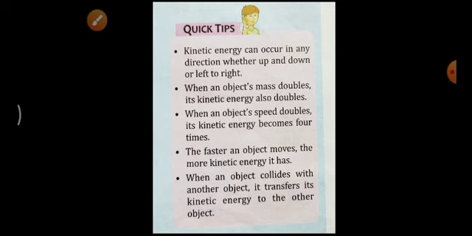Let us consider two objects, A and B. B is moving very fast and collides with A, while A was at rest. Obviously B has kinetic energy, so when it collides with A, the kinetic energy of B will be transferred to object A. I hope all of you have understood.